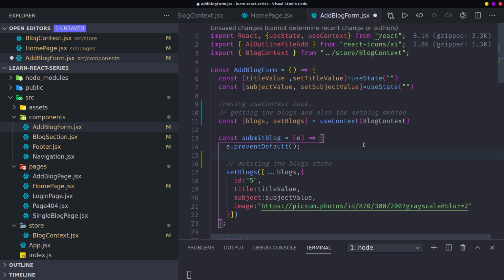Instead of calling set blogs and passing in these blogs, you can just simply call set blogs, then pass it this object here. I'm going to show you how you can do that. I know this is a bit confusing, but imagine you're always getting the blogs together with set blogs, you have to get both of these.